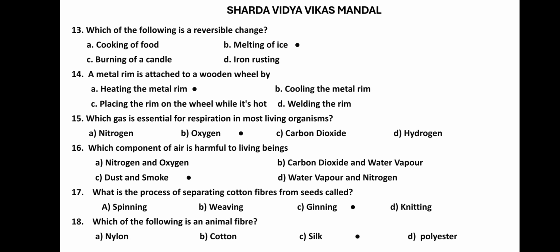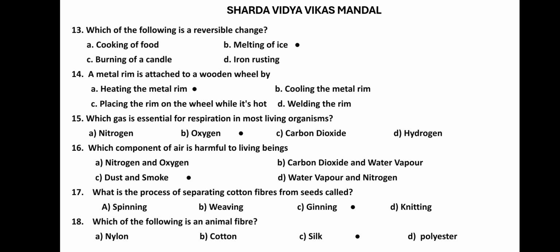13th question. Which of the following is a reversible change? Cooking of food, melting of ice, burning of a candle, iron rusting. Cooking of food, raw food will change into very soft food. Melting of ice, you can get back water, and when you freeze it, it gives you ice.